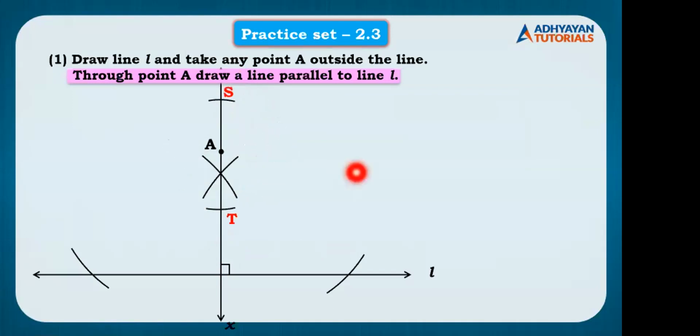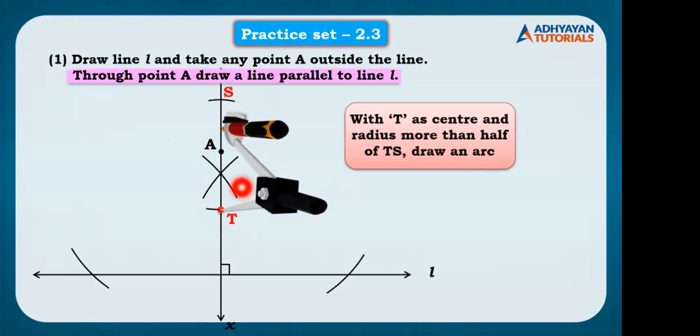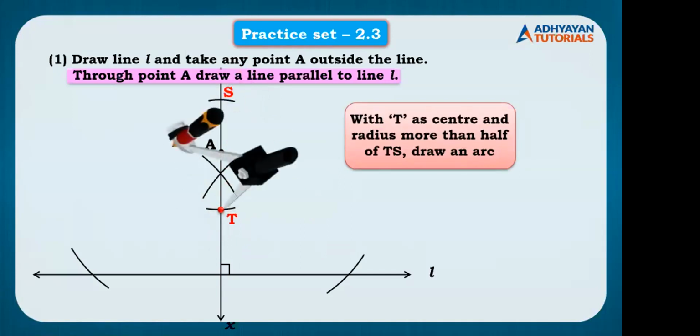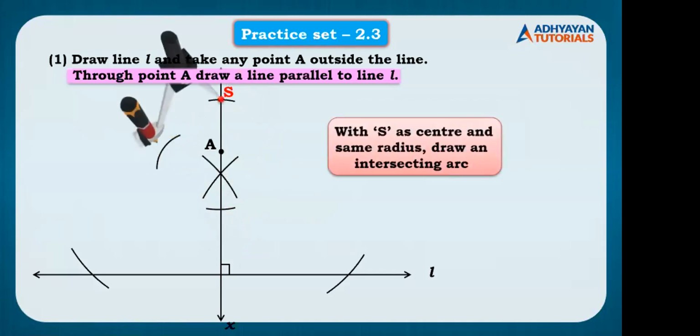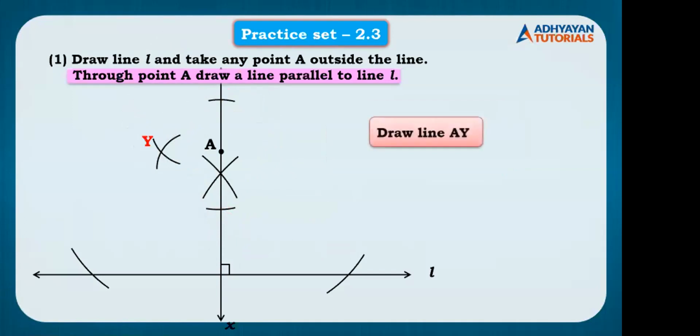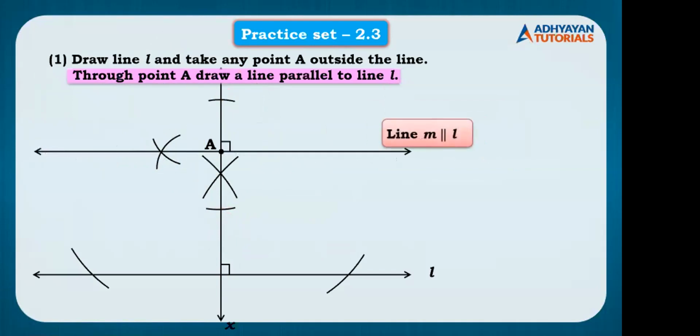Now I place the pointer of my compass on point T and take the measure as more than half of ST or TS. और कोई भी एक side पे आपको arc draw करना है. Now with the same measure you place the pointer on point S, draw an arc, and you connect point A and point Y. That would be the line which is parallel to line L. I hope it is clear.